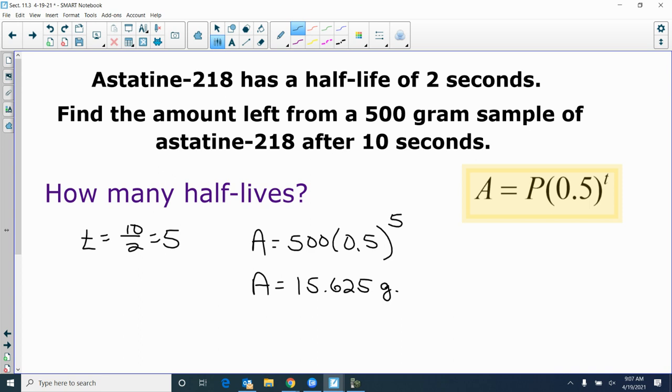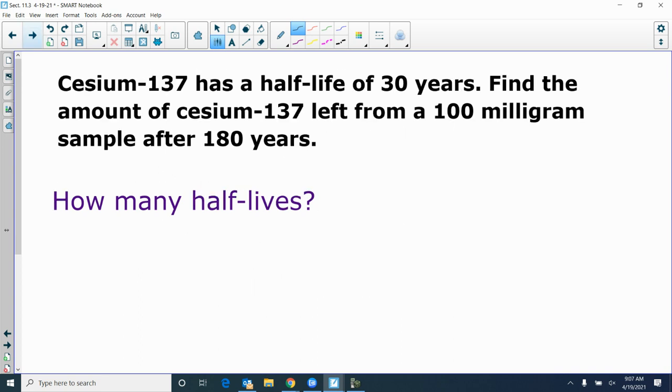After one half-life, after 2 seconds, how much should be left? If it started at 500, after 2 seconds, it should be 250, so cut in half. And then 250 would cut to 125. And we start getting into some of the decimals. So it's going to cut in half every 2 seconds.